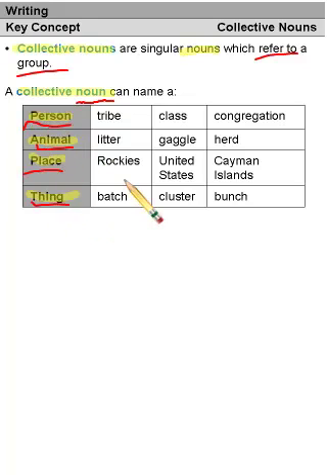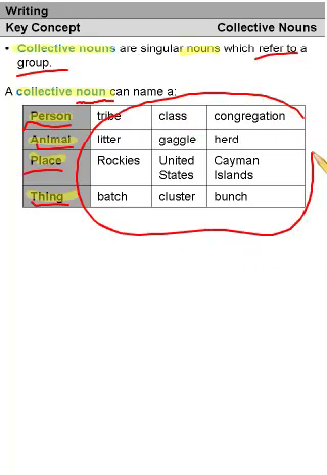Let's take a look at some examples of some collective nouns. Tribe, class, congregation, litter, gaggle, herd, Rockies, United States, Cayman Islands, batch, cluster, bunch. All of these are collective nouns.